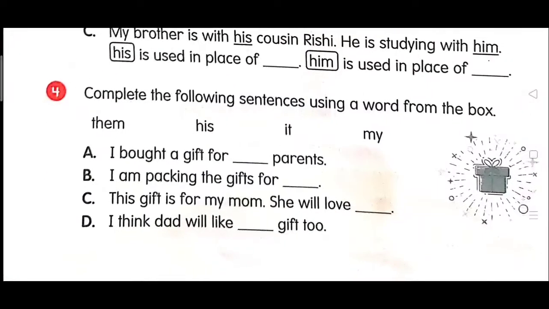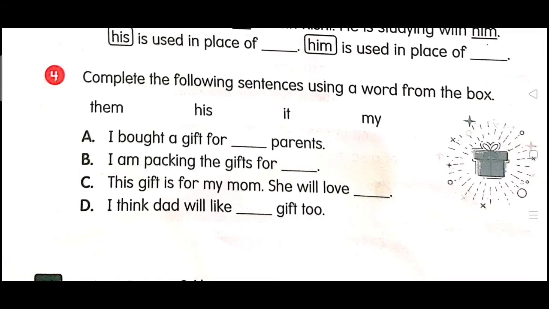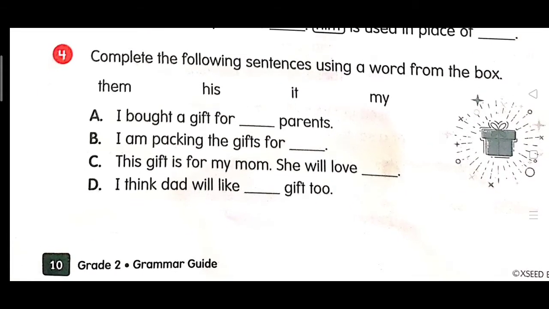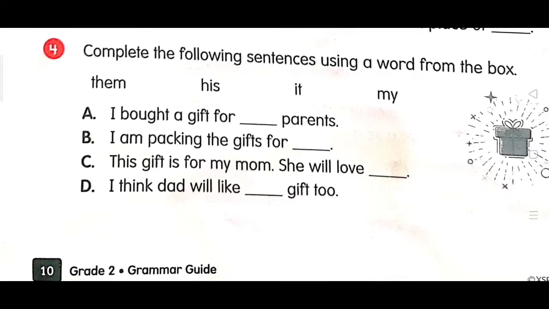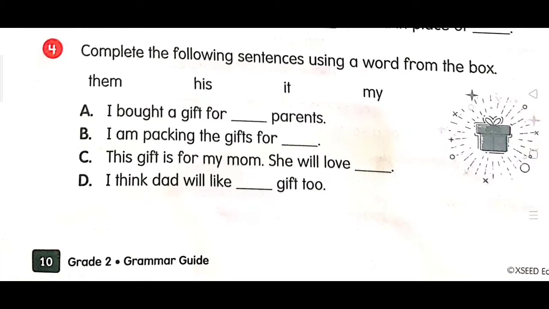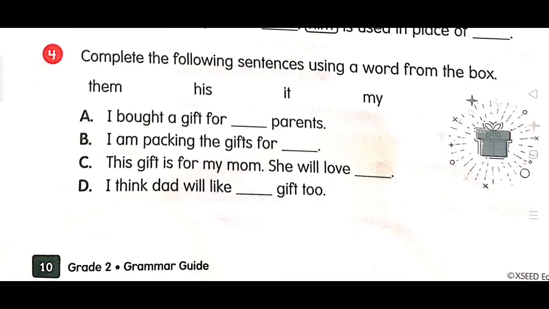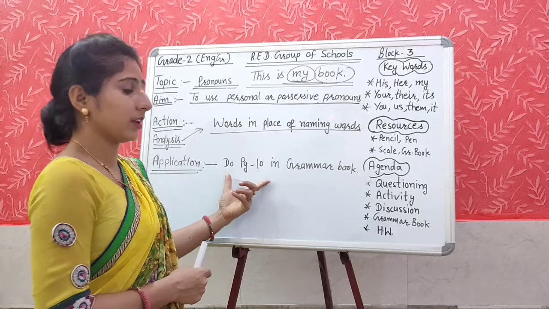Now on question number 4, complete the following sentence using a word from the box, like them, his, it, my. Some words are given in this box, and you will use these words to fill these sentences. I bought a gift for dash parents. Yes, obviously, if I is here, like मैं खरीद रहा हूँ तो किसके लिए खरीदूंगा? My parents. And this is how you will complete these questions.